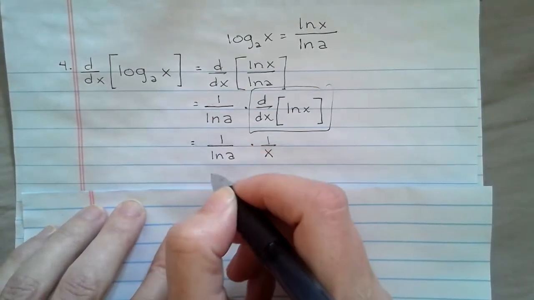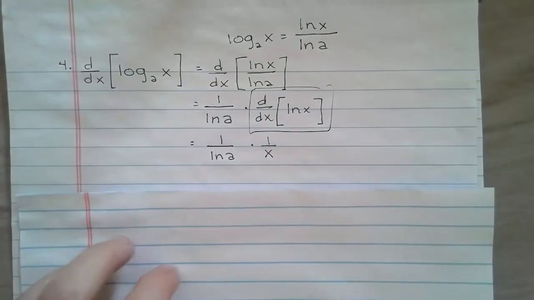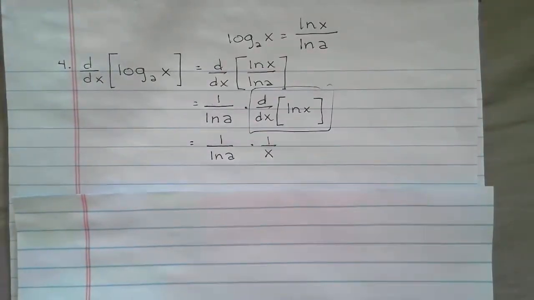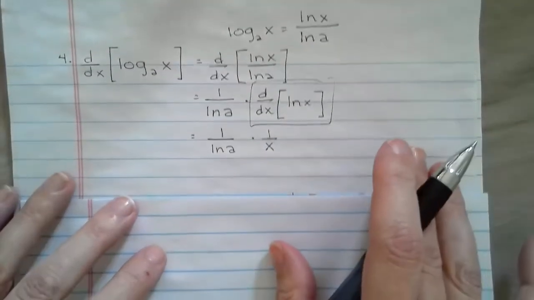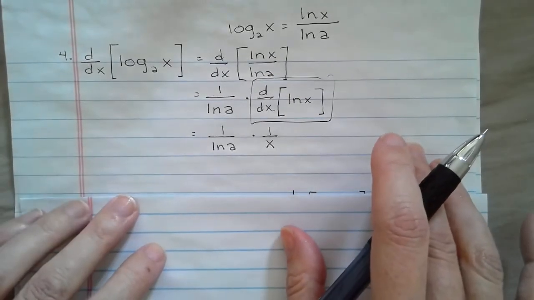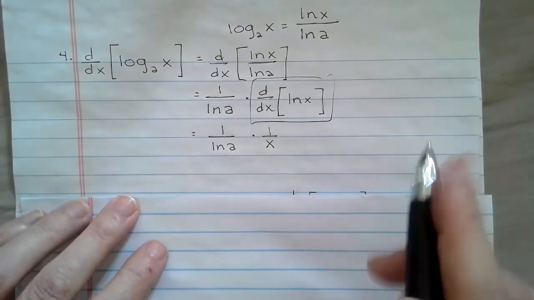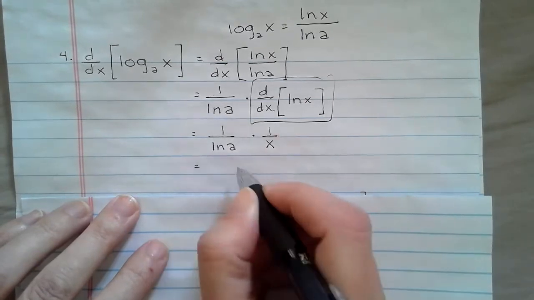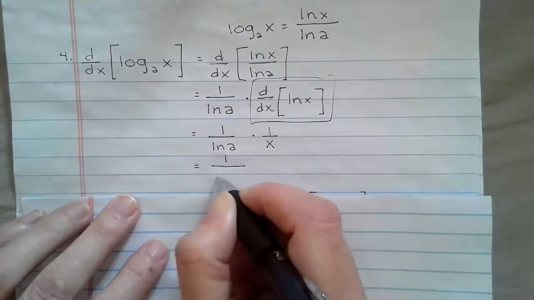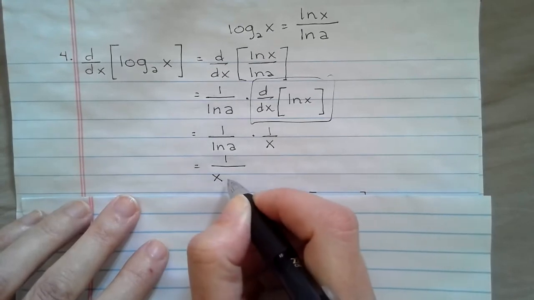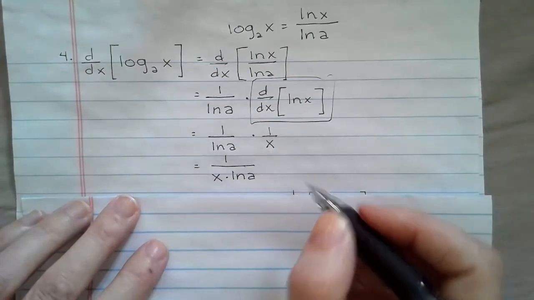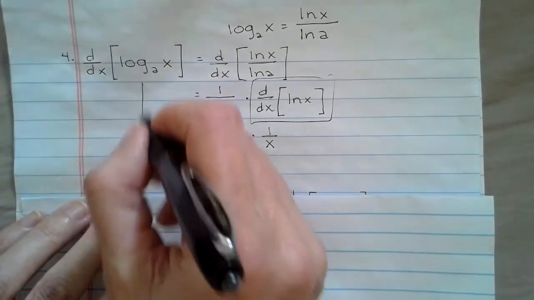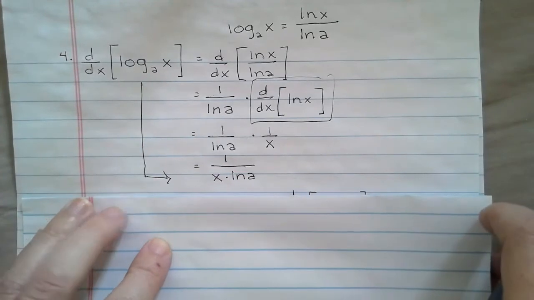And kind of similarly, when we were taking the derivative of e to the x and then we were taking the derivative of a to the x, we had an adjustment factor. That's really the very same thing we're doing here. The adjustment factor for the exponential functions was a multiple of ln a. And this is going to be very similar. We're going to have the derivative of the natural log, and then we're going to have this adjustment factor, but it's going to be in the denominator. And that is the derivative of logs of other bases.